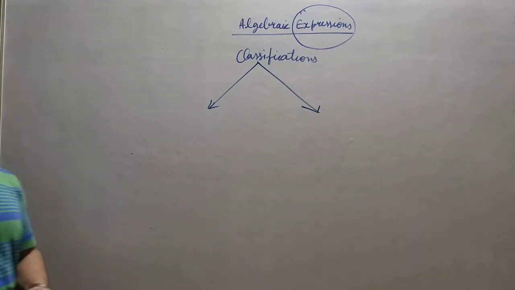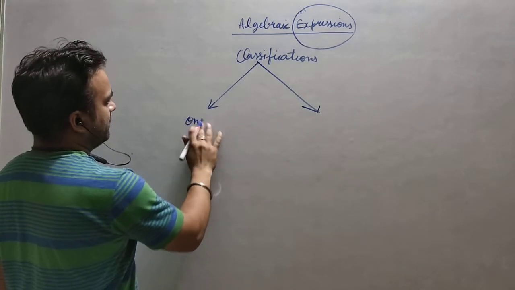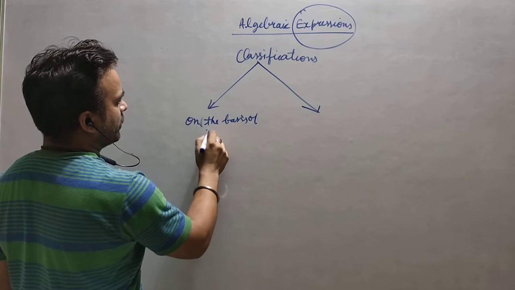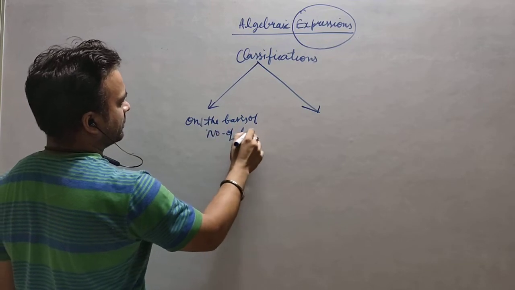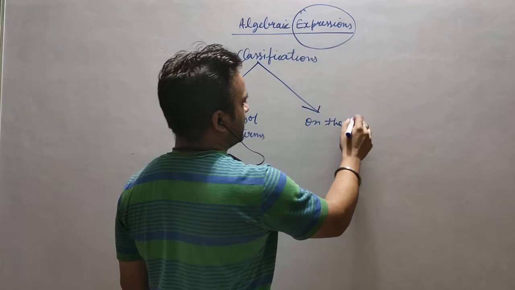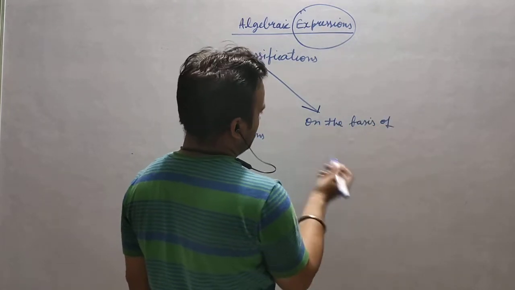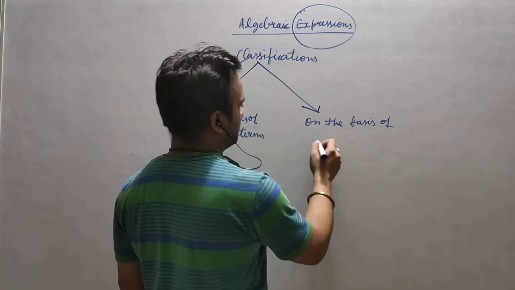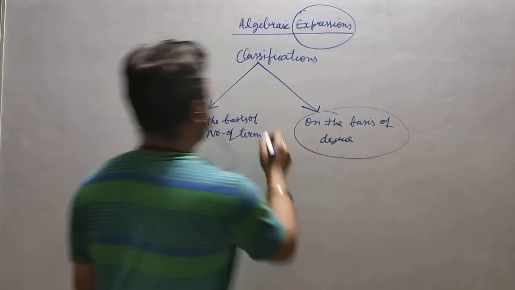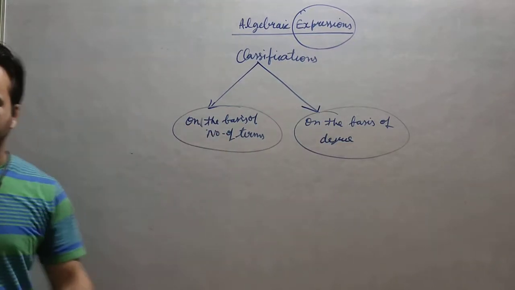One is on the basis of the number of terms, and the other I will discuss later on, but you can just remember we have 2 types of classification. We call it degree, I will discuss it with you later, but first of all we will see this one because this is part of your syllabus.